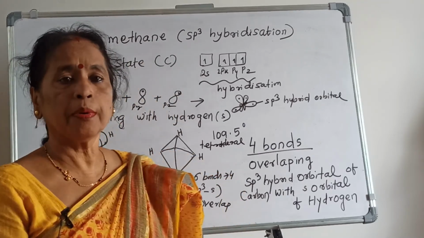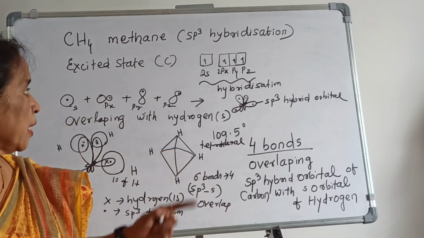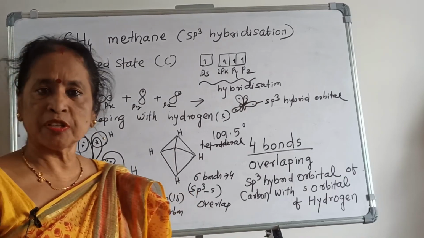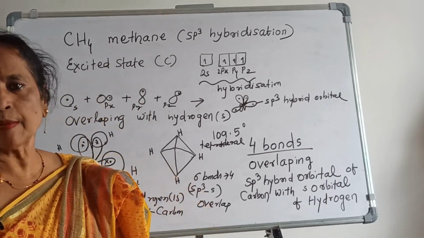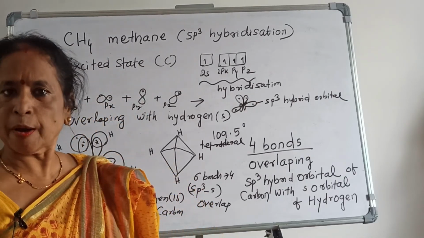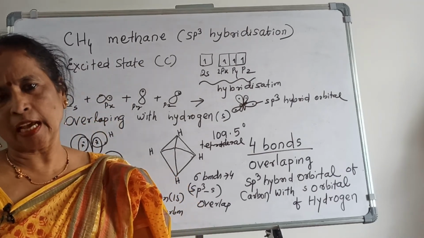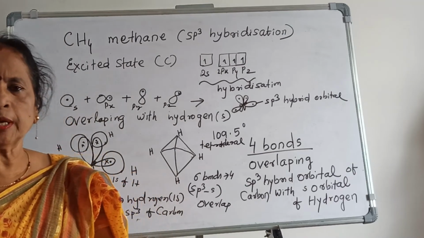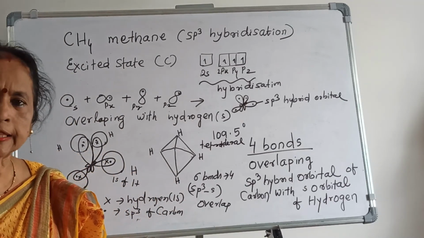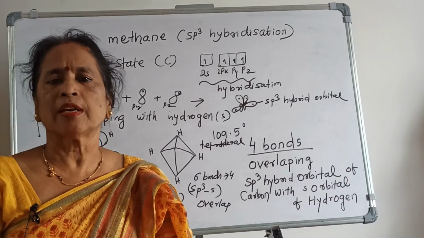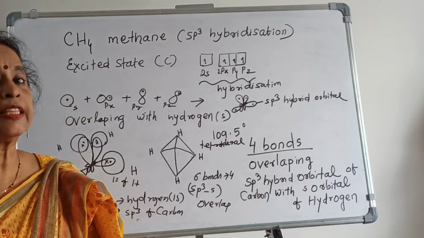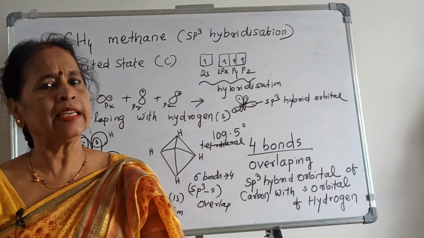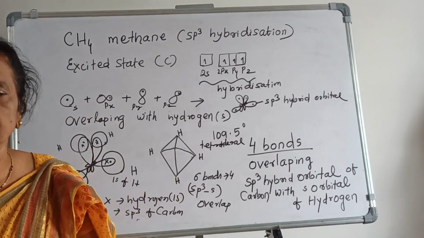Now I hope it is clear how methane is formed, what hybridization takes place here, what types of bonds are formed, and how the overlapping takes place. All things I hope are clear to you, and in a coming video I will explain ethene and ethyne, and also ethane. Methane is completed. Ethane, ethene, ethyne: these three are very important.